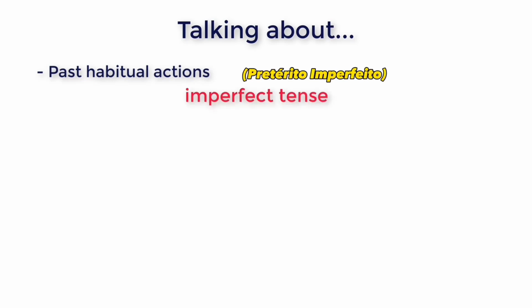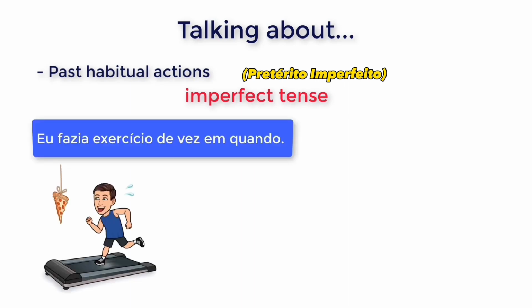Okay, moving on to talking about past habitual actions. We use the imperfect tense when asking and giving information about actions that happened regularly in the past over an unspecified period. Let's see some examples here. So the imperfect tense is what we're looking at here. So to say I used to exercise from time to time, you can say eu fazia exercício de vez em quando. Fazia is the imperfect of fazer conjugated with eu. Eu fazia. Fazia exercício de vez em quando. I used to exercise from time to time.